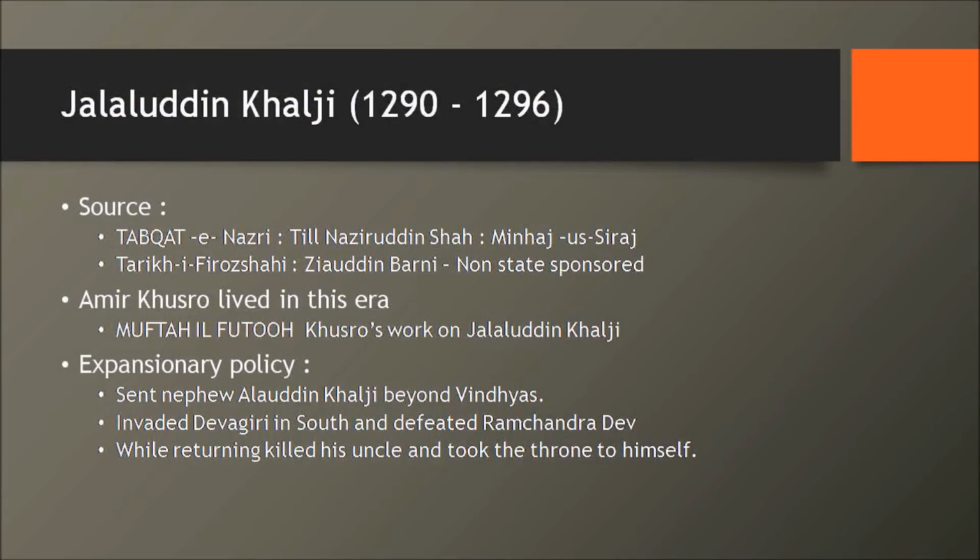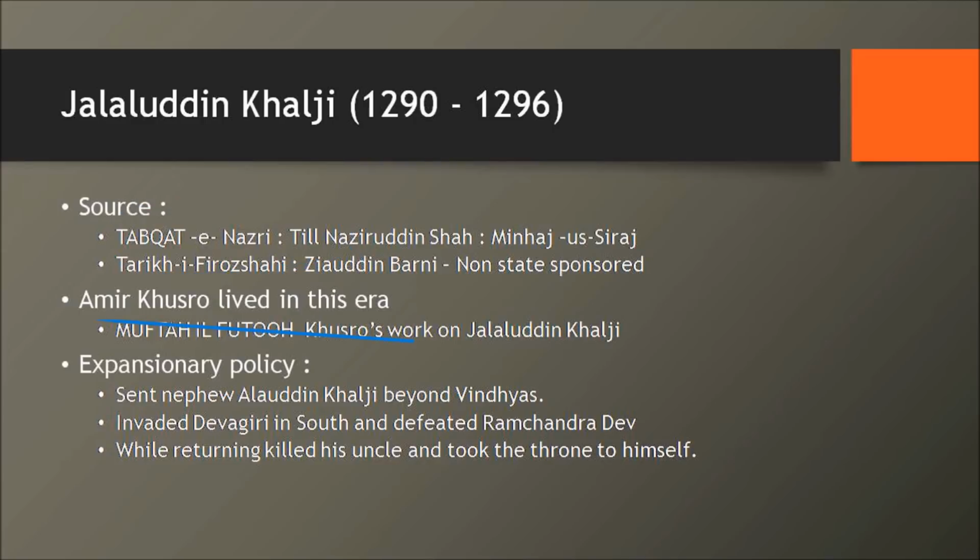Now let's see who was the first Khalji ruler. He was Jalaluddin Khalji. Where do we find the source to understand Jalaluddin Khalji? That is from this source called Tarikh-e-Firozshahi. It is written by Ziauddin Barani, and it is not state sponsored. So that means you can trust most of the things which are written here. And till Nasiruddin Shah, we had this book called Tabaqat-e-Nasiri. We spoke about it earlier.